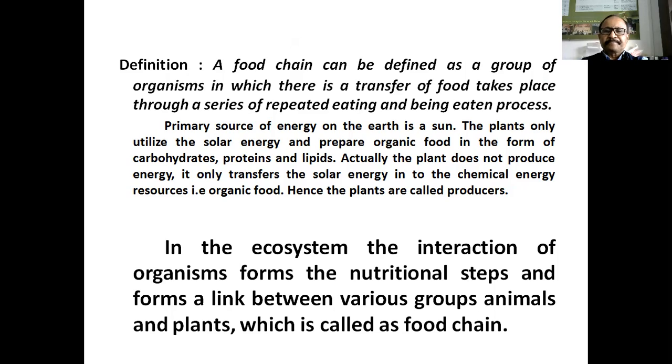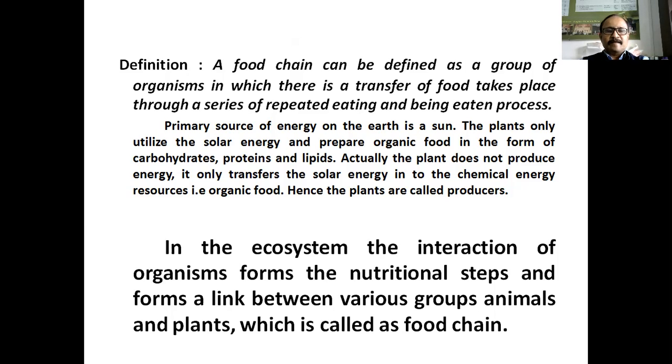We can say when the plant produces carbohydrate, protein, and fats in the process of photosynthesis, plants absorb the CO2 and solar radiation, sunlight, and produce the organic food. Then we can also say the plant converts the solar energy into chemical energy.